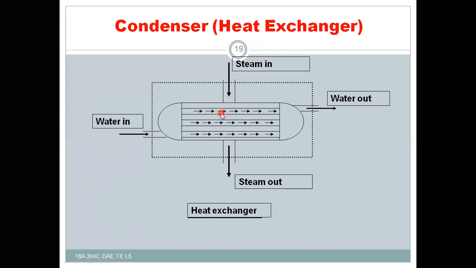Thereby, the water gets heated and the heated water leaves the condenser at this outlet, whereas the steam, after the exchange of heat to the water, is cooled. The condensed steam will leave to the outside, either to the atmosphere or some other means, whatever it is. So this is the simple working of a heat exchanger or condenser.